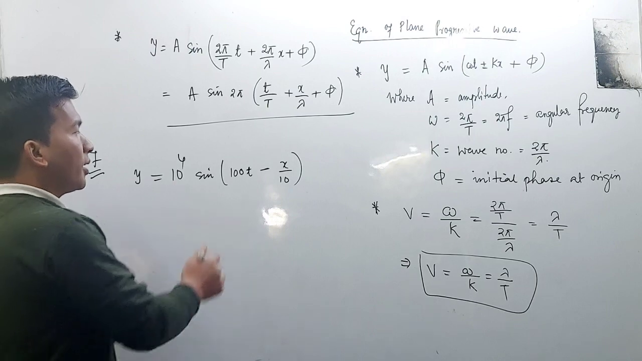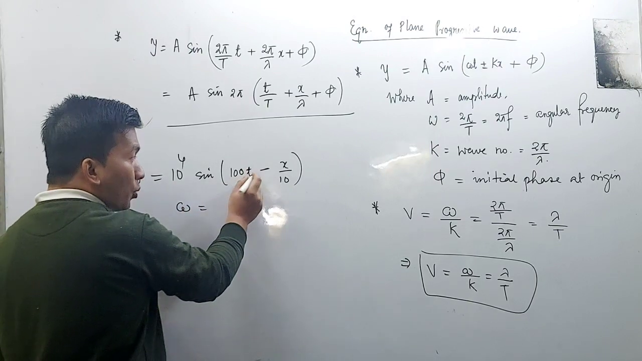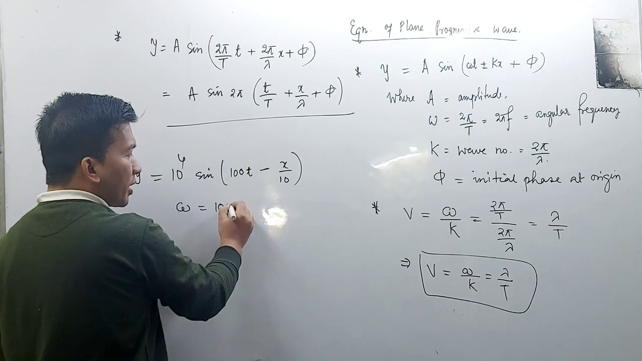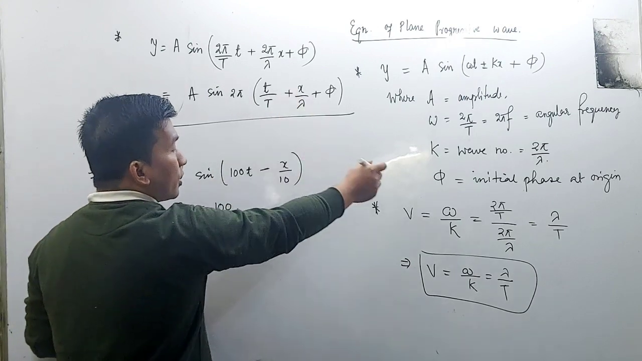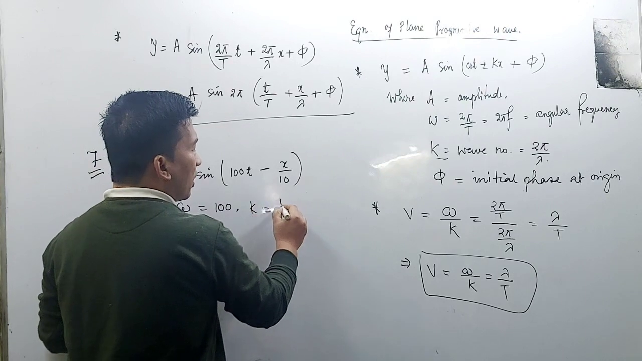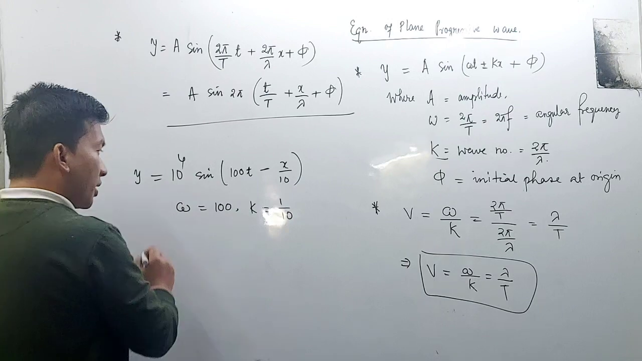Now what is omega? From here the coefficient of t is considered as omega, so omega will be 100. And what is the coefficient of x? Here T will be equal to 1/10. Now what is the wave velocity?